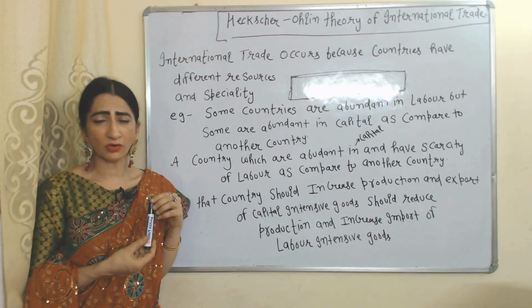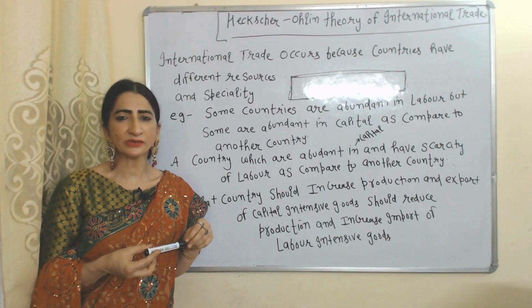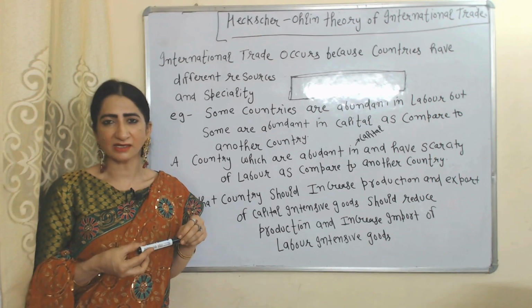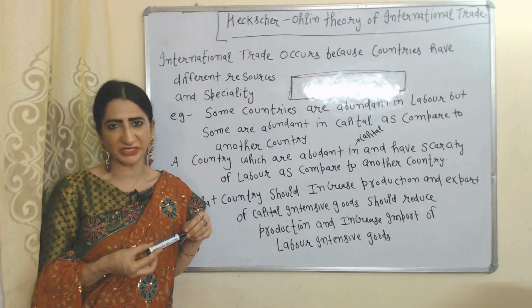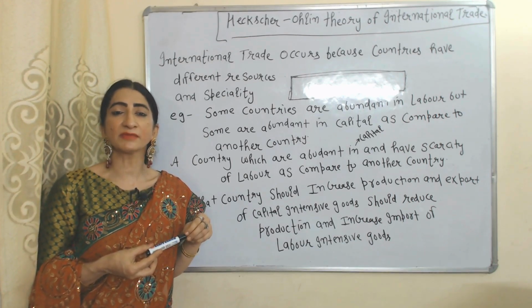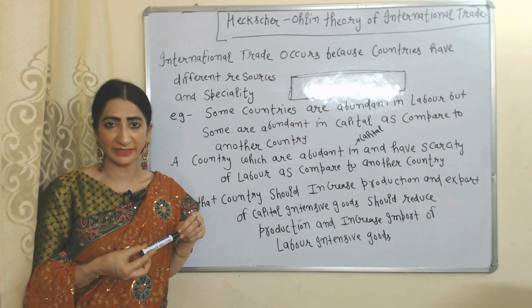Now we are going to talk about Heckscher-Ohlin theory of international trade. According to this theory, international trade occurs because countries have different resources and specialization. For example, some countries are abundant in labor, but some countries are abundant in capital.